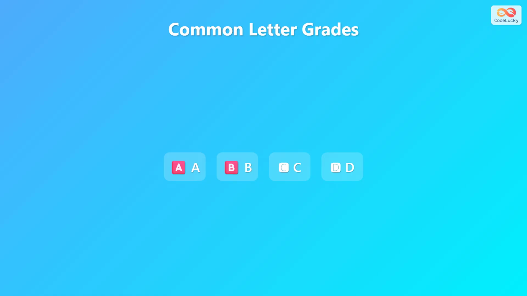Common letter grades are A, B, C, and D. A means excellent work. B means good work. C means average work. D means below average but usually passing.